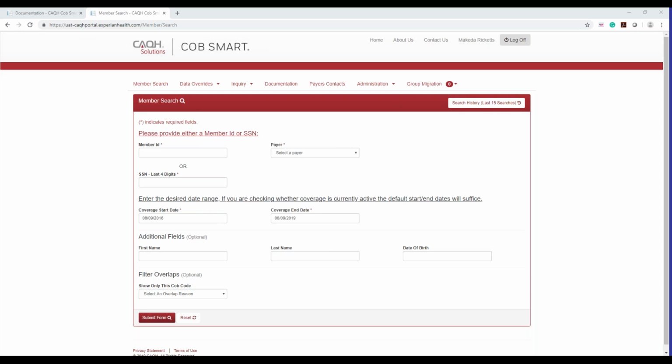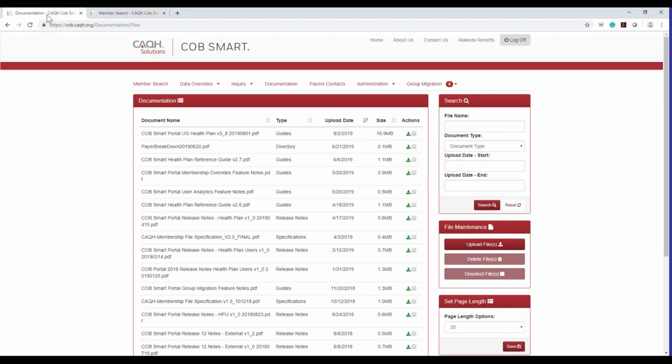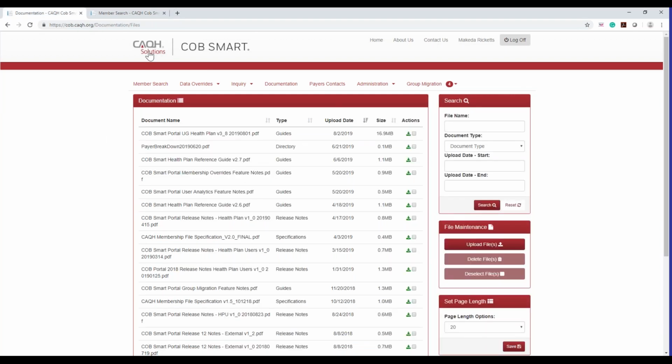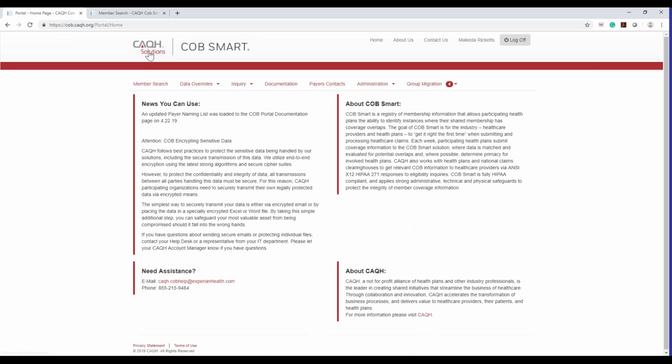The first thing I want to do is, again, as usual, just go through the COB portal for those of you who are new to using the portal, just a couple of quick refreshers on how to navigate and get through the portal. I'm going to be going to the live portal currently, but then I'll be working in our test site portal so that I'm not sharing any information about member plans or certain member information with plans that should not see it. So we're going to go to the live portal now just to go through what it looks like. So I'm just going to take everyone to the home page.